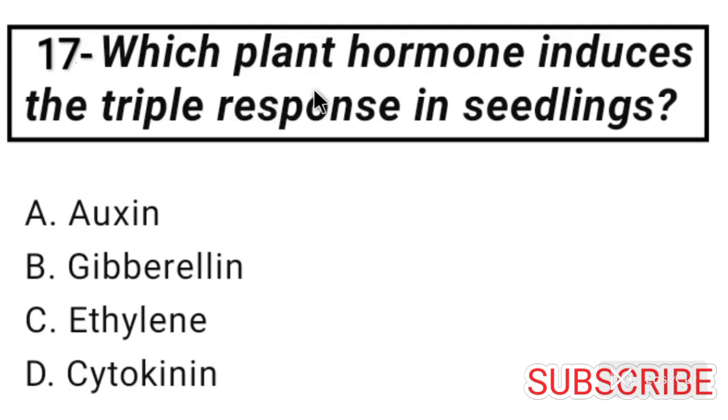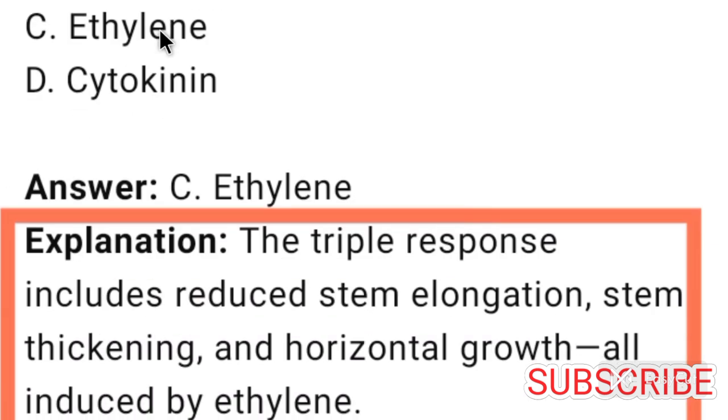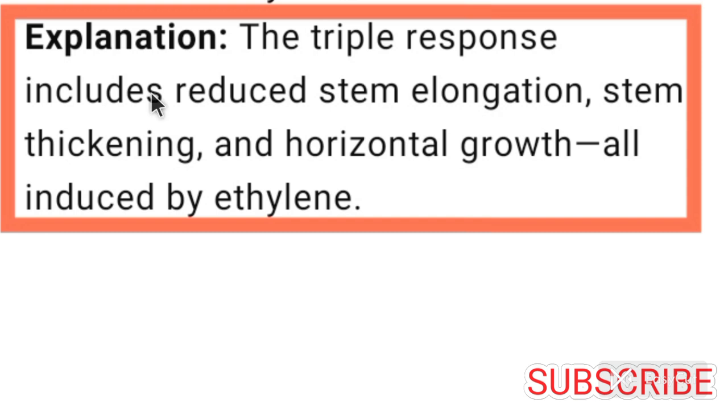Now come to question number 17. Which plant hormone induces the triple response in seedlings? Answer is option C. Ethylene is the plant hormone responsible for inducing the triple response in seedlings. Now, what is this triple response? The triple response is reduced stem elongation, stem thickening and horizontal growth, all induced by ethylene.